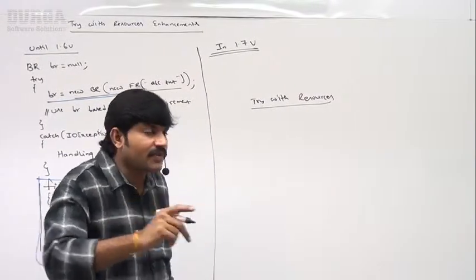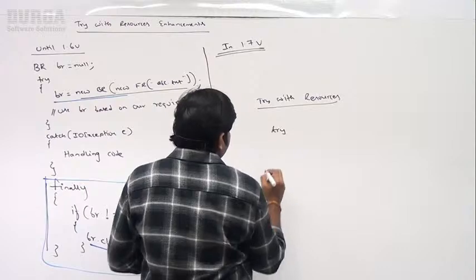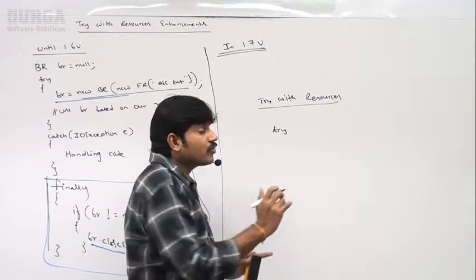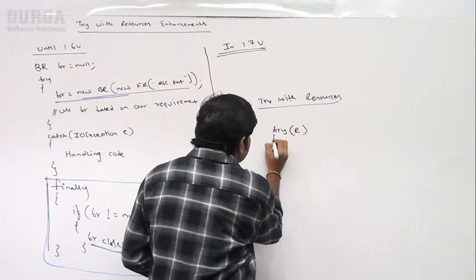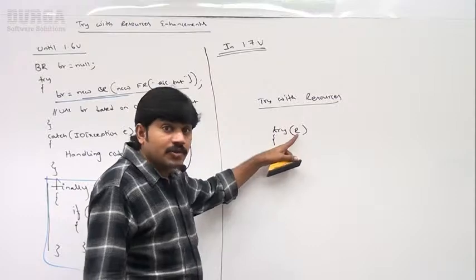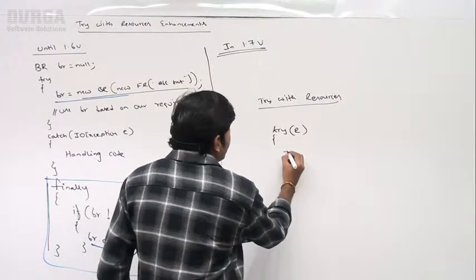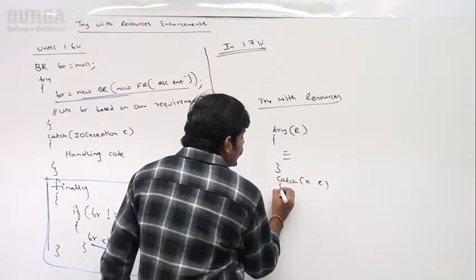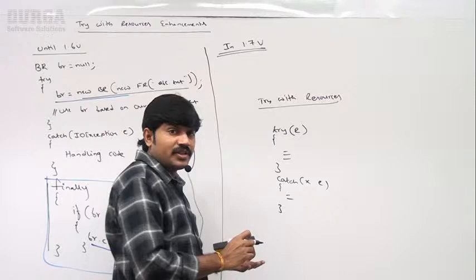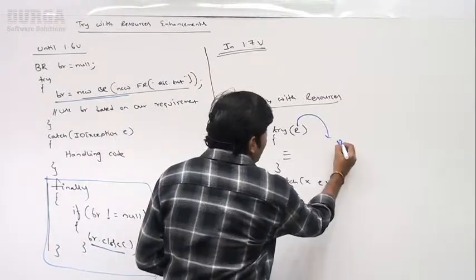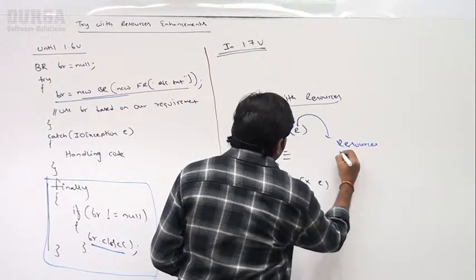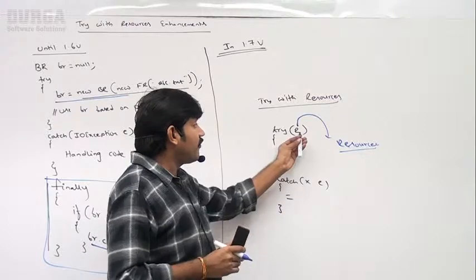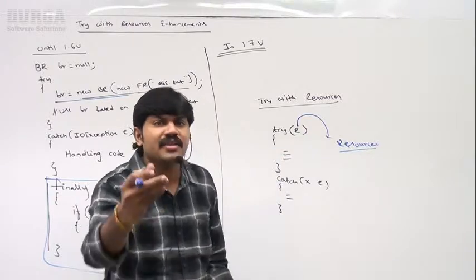What is the syntax of try with resources? Usually after try, we take a curly brace, but here we first take the resource. Try, then the resource, followed by the catch block. This is the syntax for try with resources. What is this R? R is nothing but a resource. It may be a database connection, a network connection, a buffered reader, a file reader, or any resource.